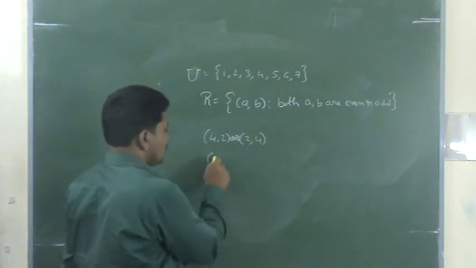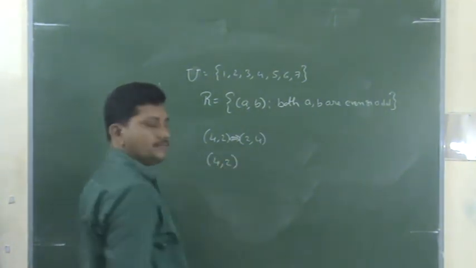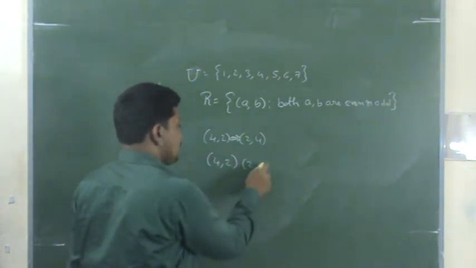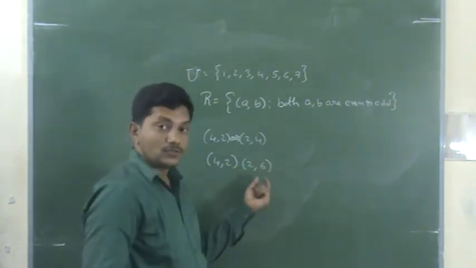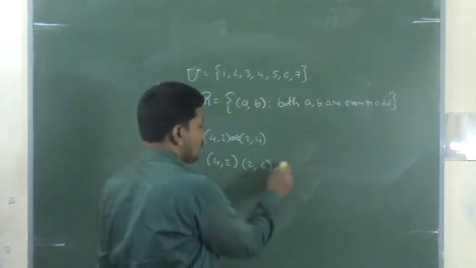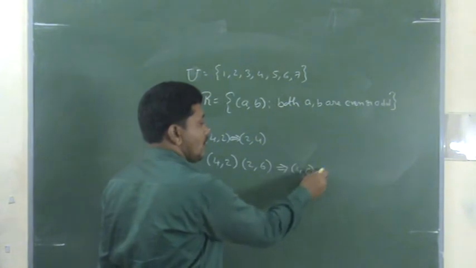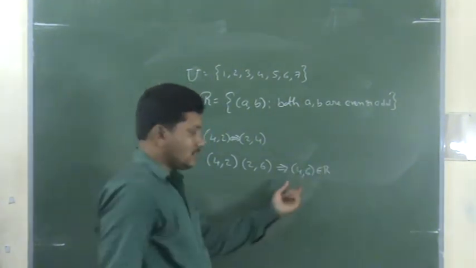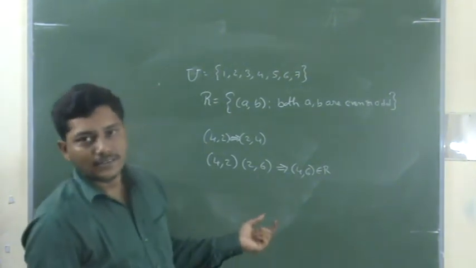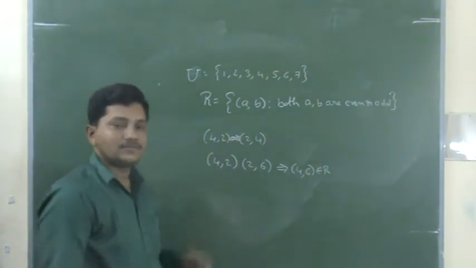What about transitive? 4 comma 2. Now I want the pair starting with 2: 2 comma 6. There is no possibility of 2 comma an odd number, right? So what we get? 4 comma 6. This belongs to R. Why? Because these are also even numbers. I have already given the material, we can see in that. You understand this one also.